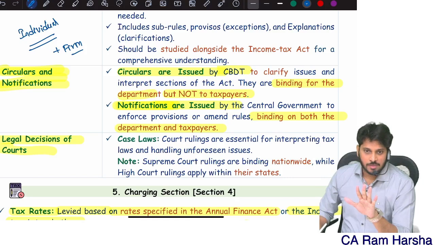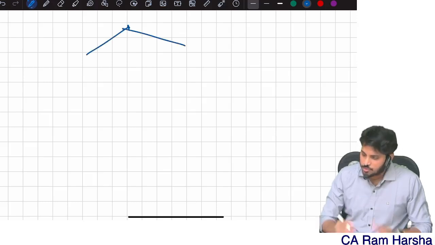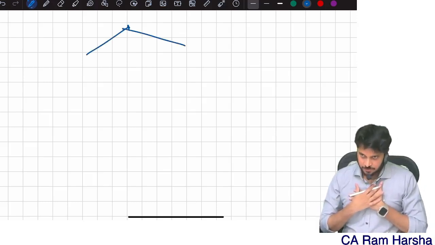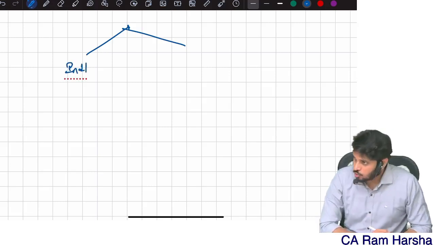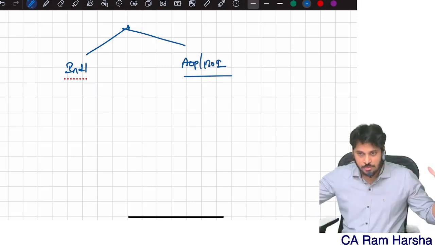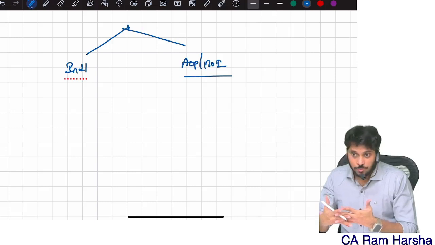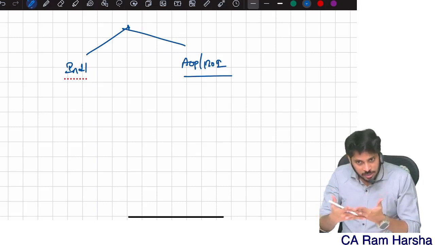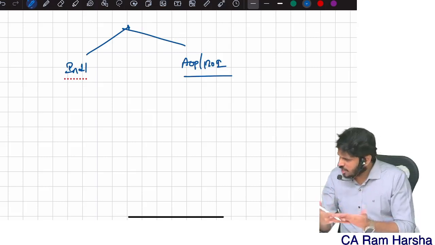See, basically, one small discussion. We can do business either, suppose we want to do some income generating activity, you can either do it in individual capacity, as an individual alone. Or as an AOP or BOI. Two or more than 2 people, if they come together, we call them as AOP. Basically, a company is an AOP. A partnership firm is AOP. LLP is an AOP. Society is an AOP. They are all AOPs basically.